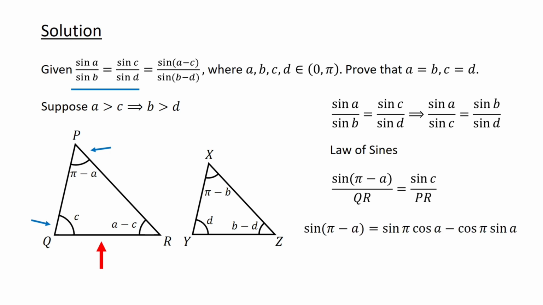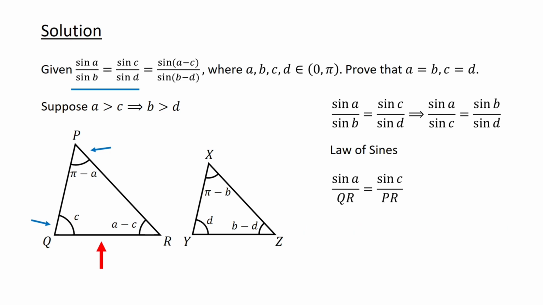Sin of pi minus A equals sin pi times cosine A minus cosine pi times sin A. Since sin pi equals 0 and cosine pi equals minus 1, sin of pi minus A equals sin A. Thus we have sin A over QR equals sin C over PR, or after rearranging, sin A over sin C equals QR over PR.